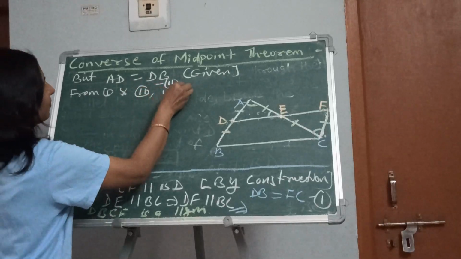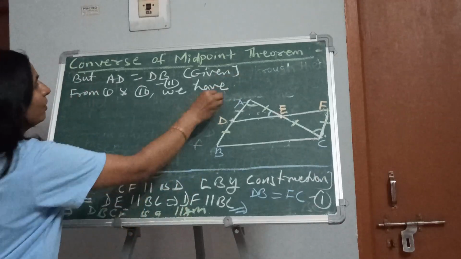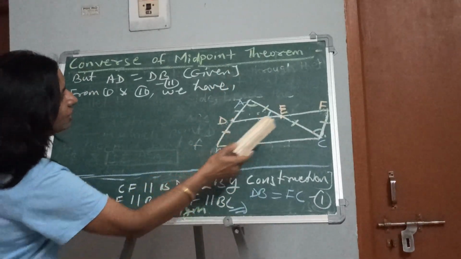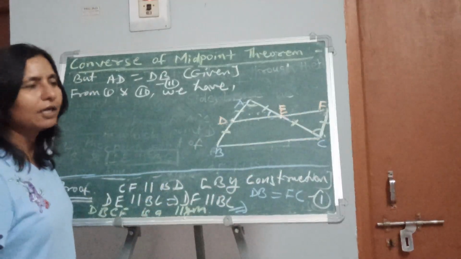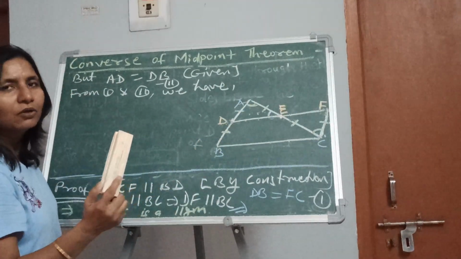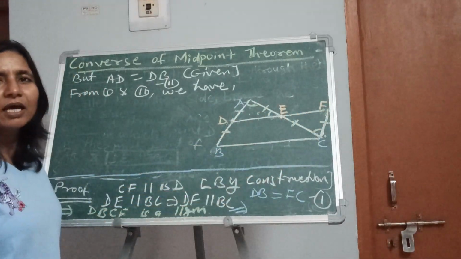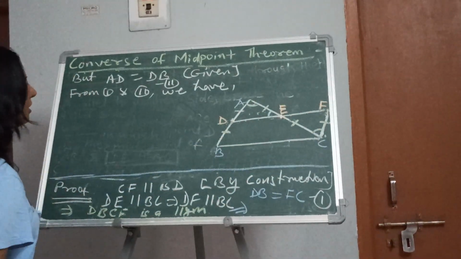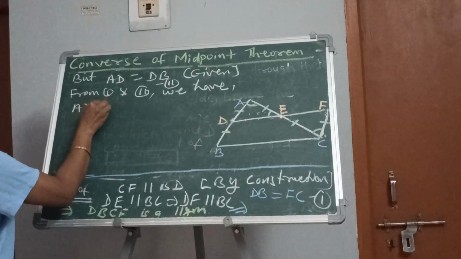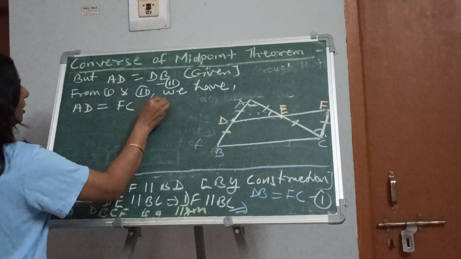we have, let us see. In the first we are getting DB is equal to FC, right? And in the second we are getting AD is equal to DB. So what we can say, that AD is equal to FC, isn't it? So let us write it. AD is equal to FC. Let it be third.